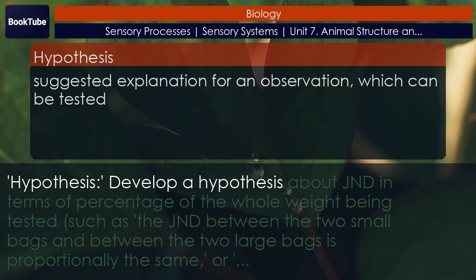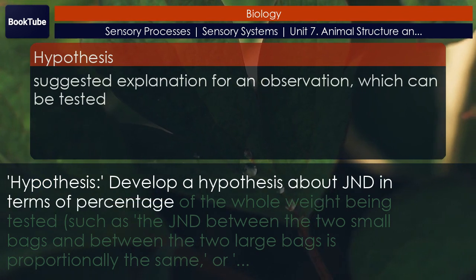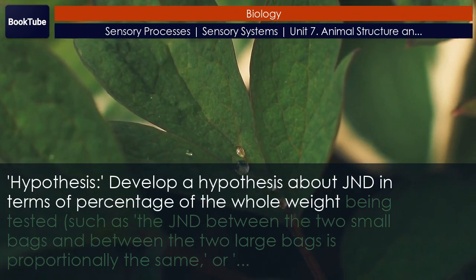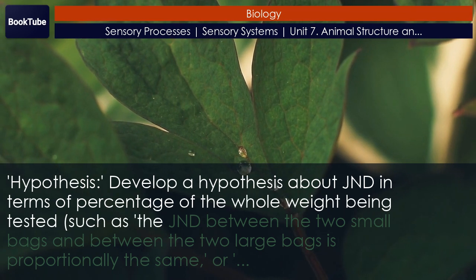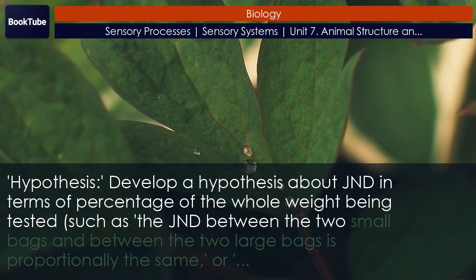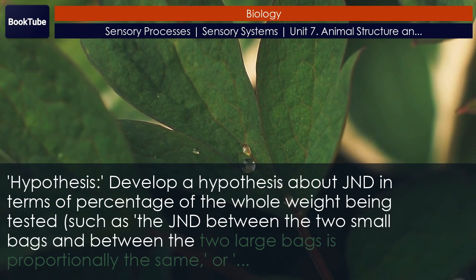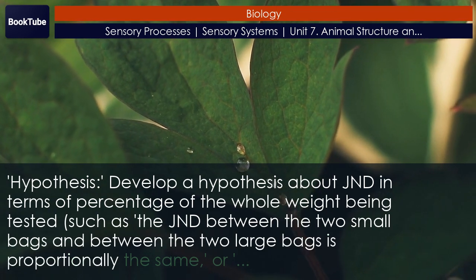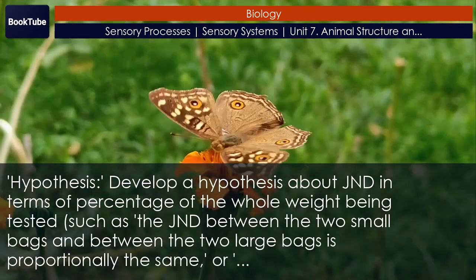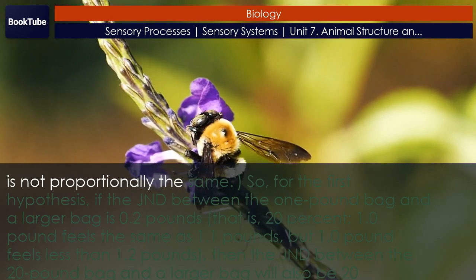Hypothesis. Develop a hypothesis about JND in terms of percentage of the whole weight being tested, such as the JND between the two small bags and between the two large bags is proportionally the same, or is not proportionally the same.